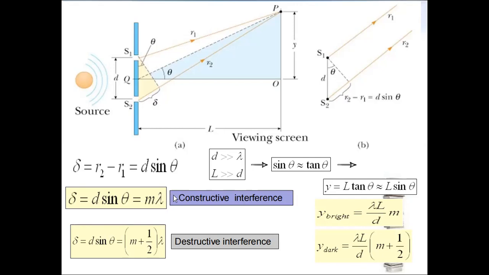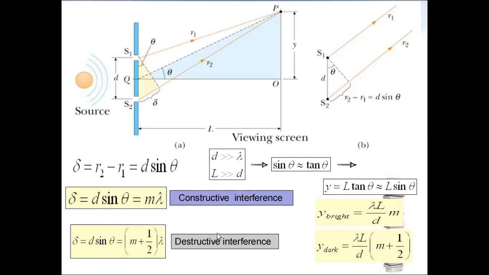So for this equation, we get constructive interference, and del equals d sin theta, and we get destructive interference for m plus half lambda. So y equals L tan theta, which is approximately equal to L sin theta. For bright, that means constructive interference, we get lambda L by d times m, and for dark, destructive, we get lambda L divided by d times m plus half. And m lambda will be for constructive.